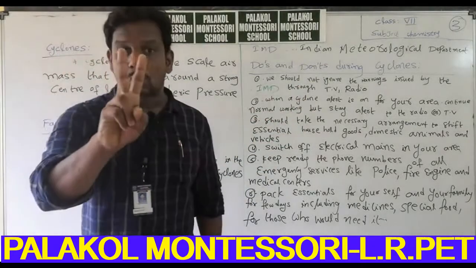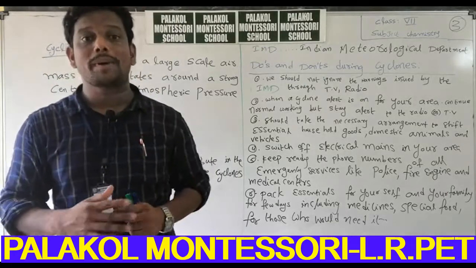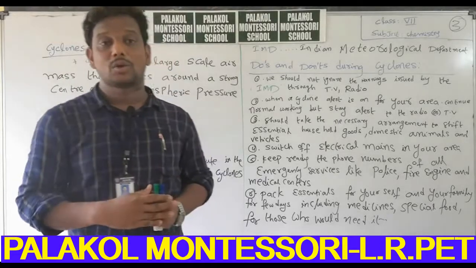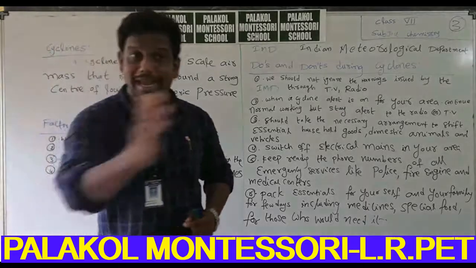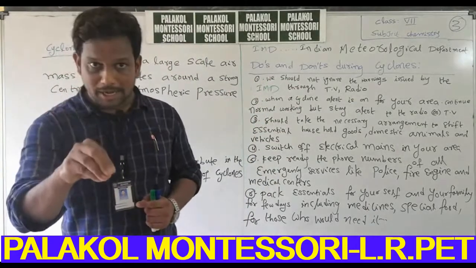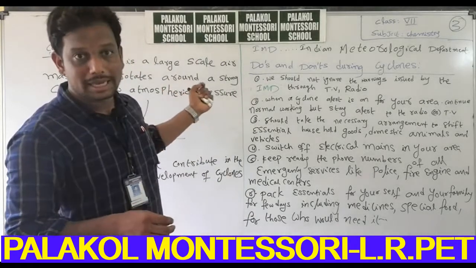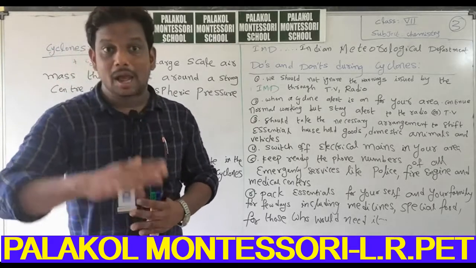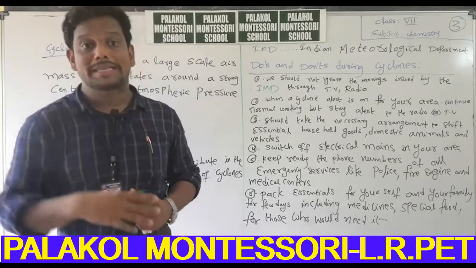Now I will perform two activities related to how moving air can create low pressure. With the help of these two activities, I can explain how a low pressure region is formed, and based upon them we can explain cyclones very easily.